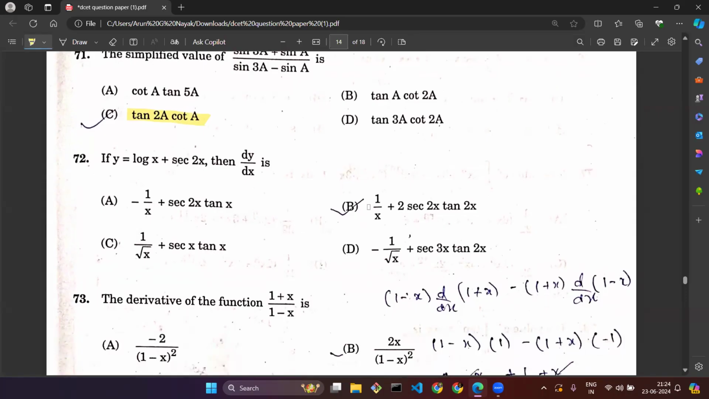Here the correct option is 1 by x plus 2 sec 2x tan 2x. Because the derivative of log x is 1 by x, you can just guess here only. The derivative of log x is 1 by x, so the option will be B only. You need not worry about sec 2x. If you want, you can apply the derivative of sec 2x and find out it will be coming out to be 2 sec 2x tan 2x.